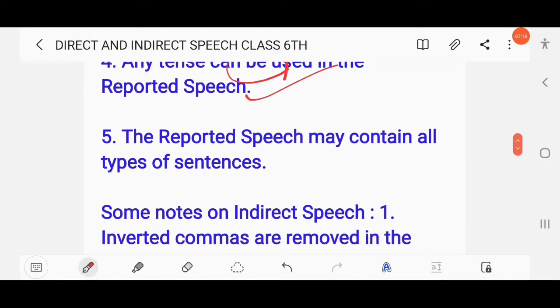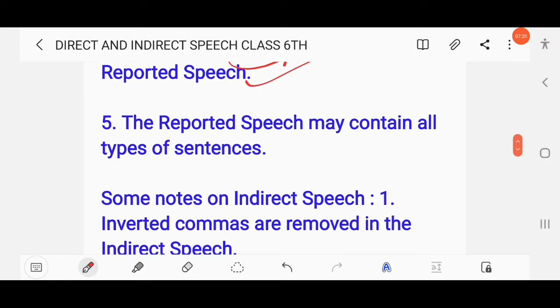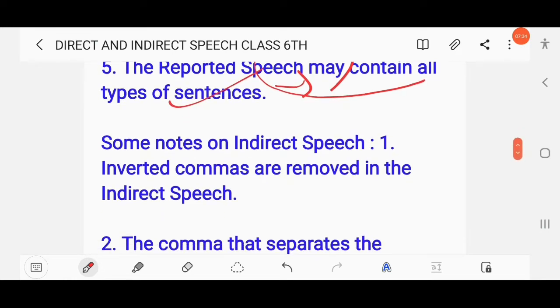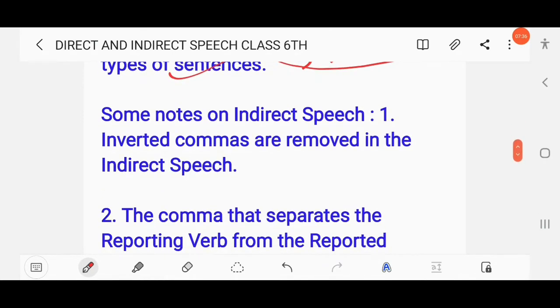Then next here, the reported speech may contain all types of sentences. That means declarative sentence, negative sentence, yes-no, wh-questions, exclamatory, optative, imperative sentence. Okay, the reported speech may contain all types of sentences. Clear? Then next, some more notes on the indirect speech.